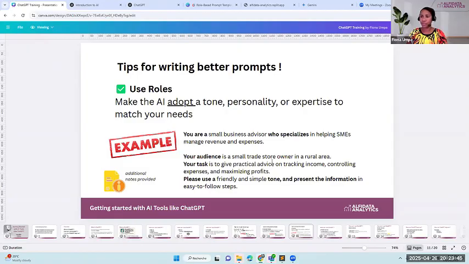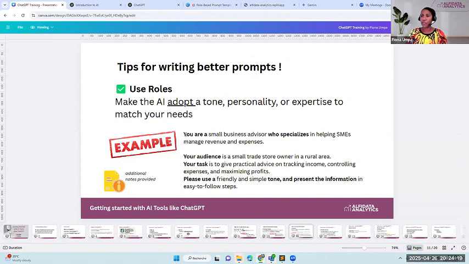Okay, for example, you're a small business advisor who specializes in helping SMEs manage revenue and expenses. Your audience is a small trade store owner in a rural area. And your task is to give practical advice on tracking income, controlling expenses, and maximizing profit. So please use a friendly and simple tone and present the information in easy to follow steps.